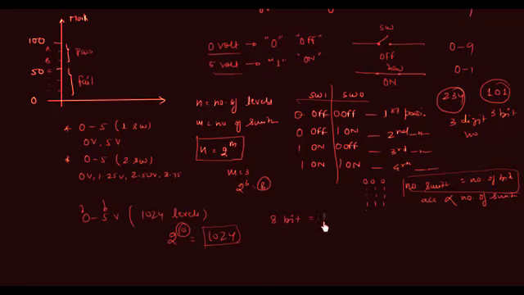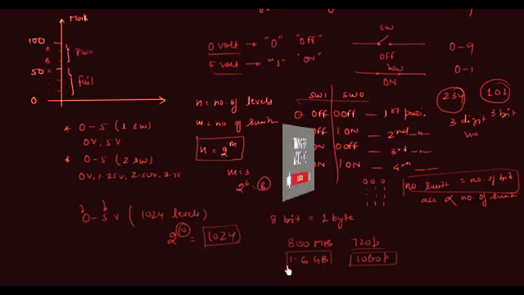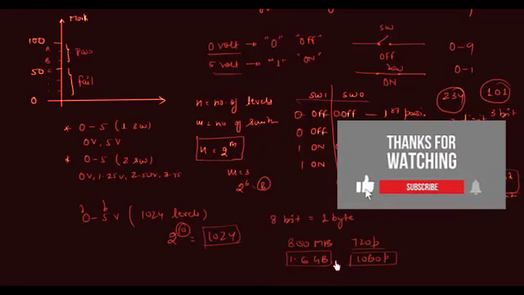8 bits is equal to 1 byte, right? We often use the internet to download movies, and generally the size of a movie is 800 megabytes for 720 pixels and about 1.6 gigabytes for 1080 pixels. So why is there a difference between the sizes if you talk about 720 pixel and 1080 pixel? Because the definition is more in 1080 pixel. And if the definition is more, accuracy is more, and when accuracy is more, the number of bits is also more. So 800 megabytes is definitely smaller as compared to 1.6 gigabytes. So the movie with larger size is going to be better in terms of quality, both audio and video.